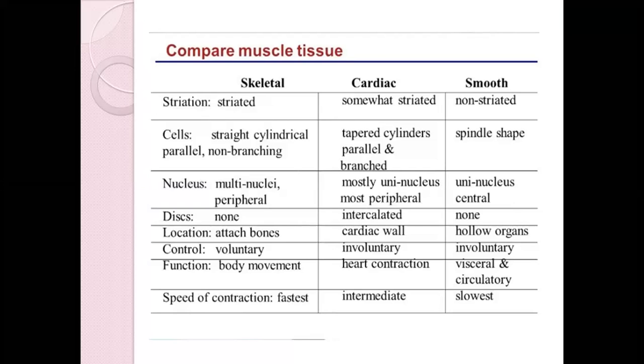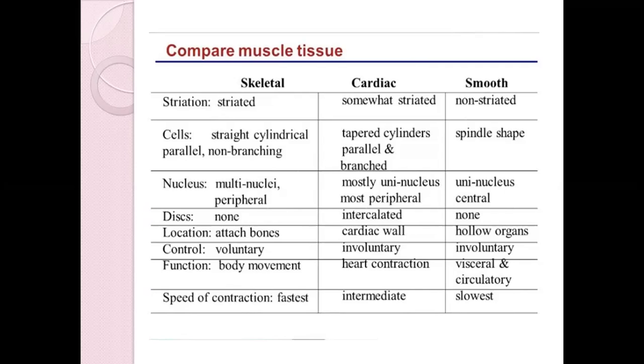And what type of cells? The cells in the skeletal muscles are usually cylindrical in shape and they don't have any form of branching. In the cardiac muscles they have a tapered cylinder shape, with a little bit of cross striation, and they also have branching. The smooth muscles have a spindle shape. As for the cell membranes, they do not have any particular sarcolemma, which is seen in the skeletal muscle.